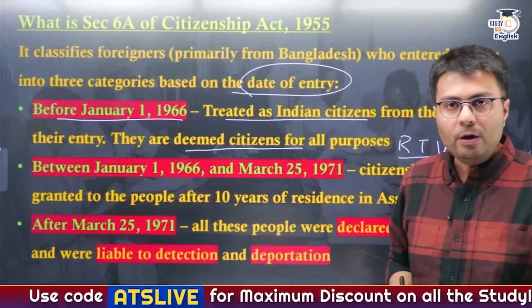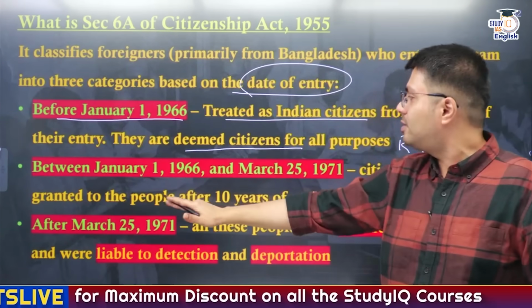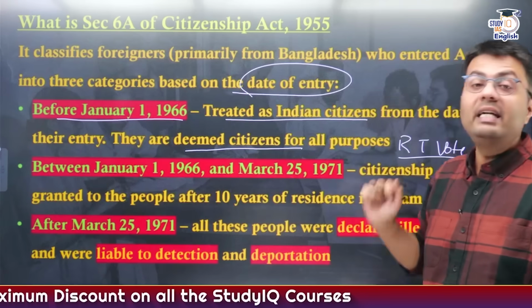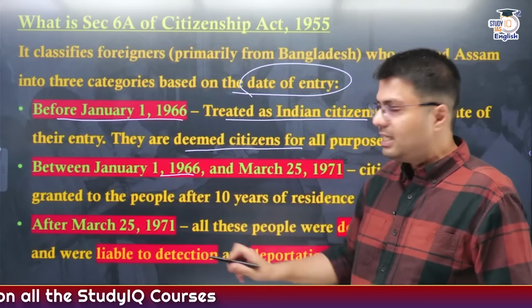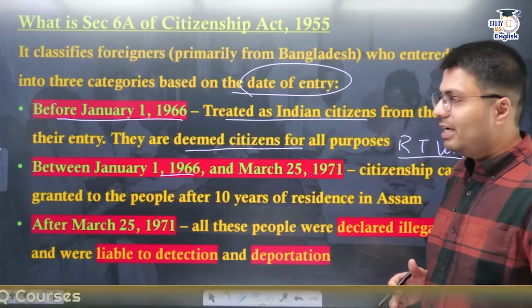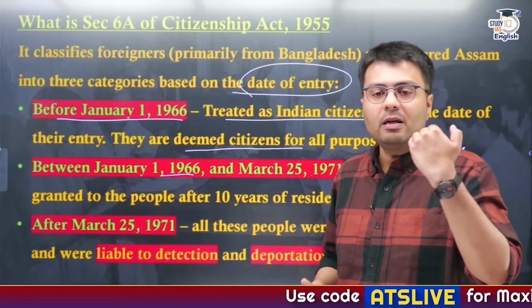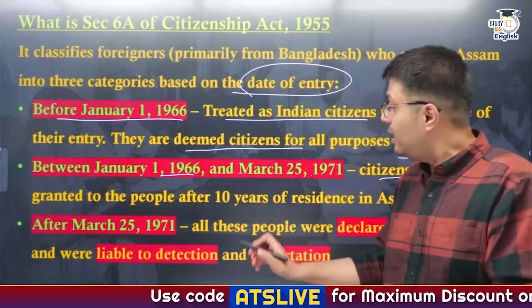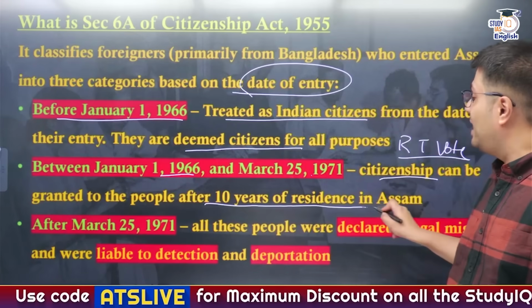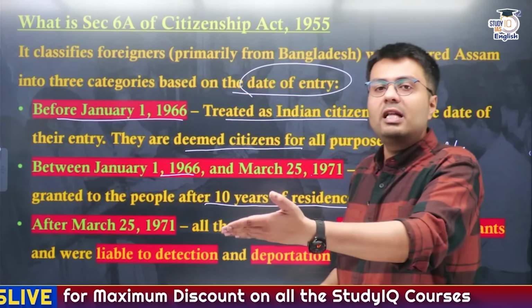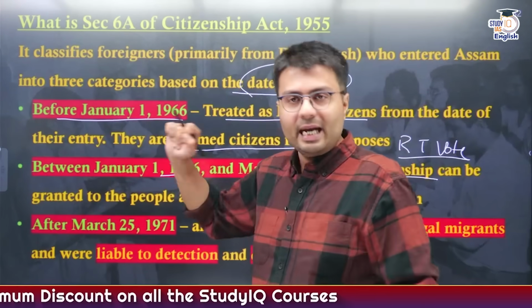Second category is the people who have entered between January 1st, 1966 and March 25, 1971. Now these people are also eligible to get citizenship of India, but they will get citizenship after they have resided in Assam for 10 years, right? And after 10 years, they will be getting the citizenship. So this is the second category.